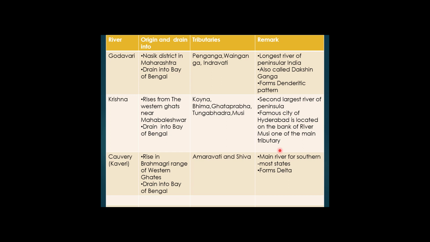The Manjara, Vainganga and the Penganga are the very large tributaries which add to the volume of water in the river Godavari. And the river Godavari, before it forms a delta near the Bay of Bengal, where it discharges all its water, forms the dendritic pattern.